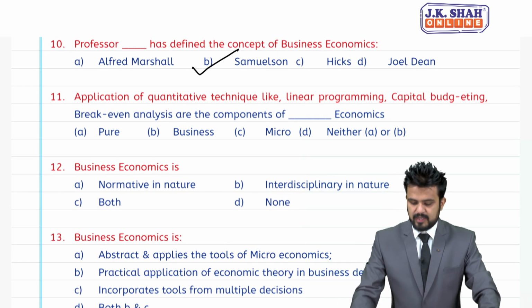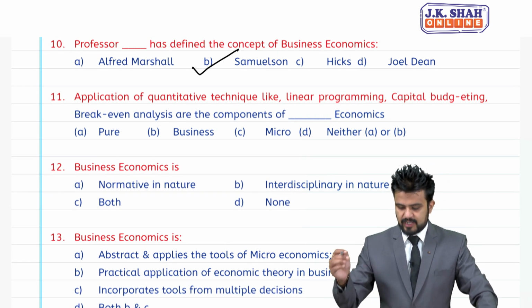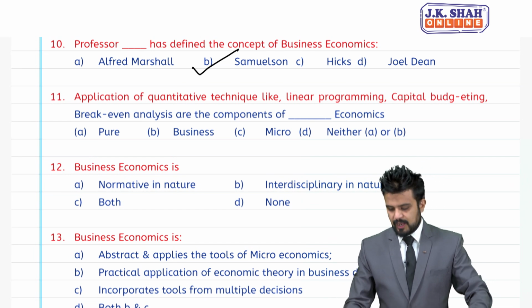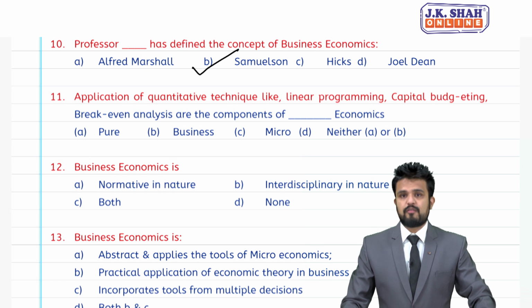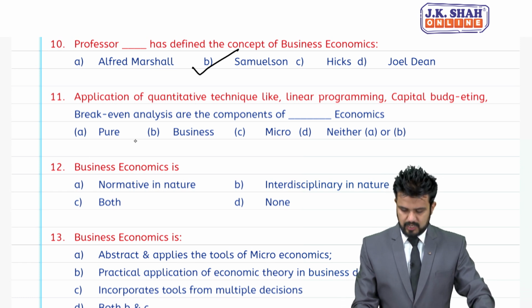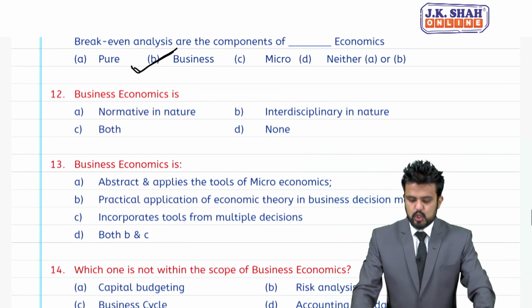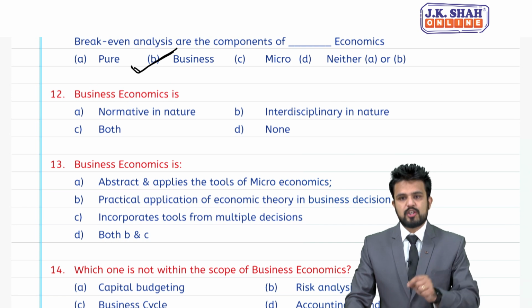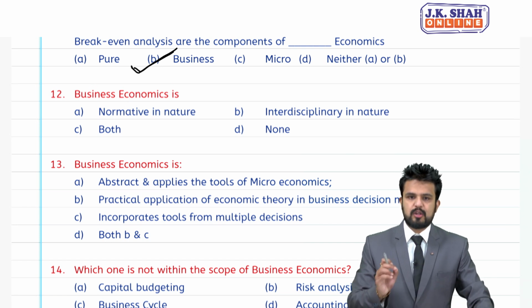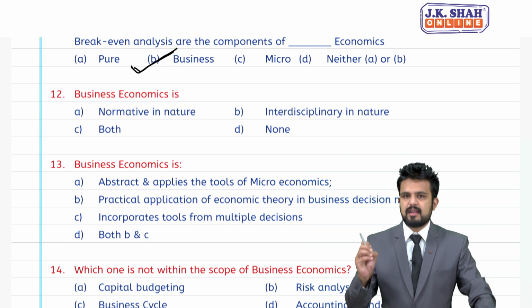Coming to 11, application of quantitative techniques like linear programming, capital budgeting, break-even analysis are the components of dash economics. They are used in business economics, students. 12th MCQ, business economics is normative in nature, interdisciplinary in nature, both. D is none.